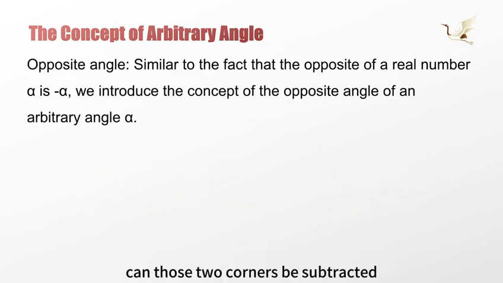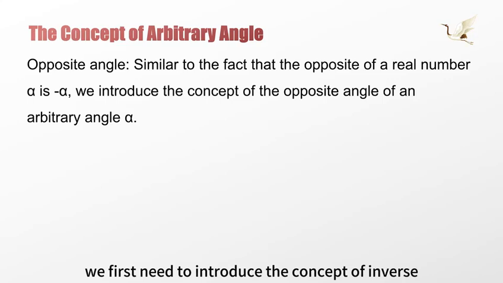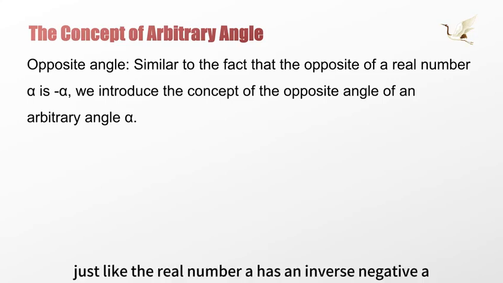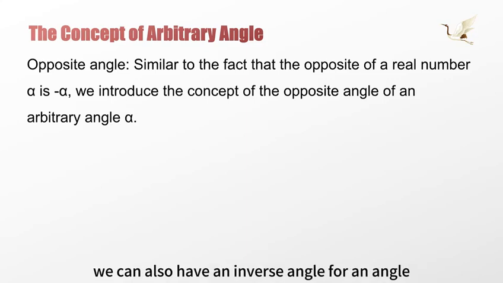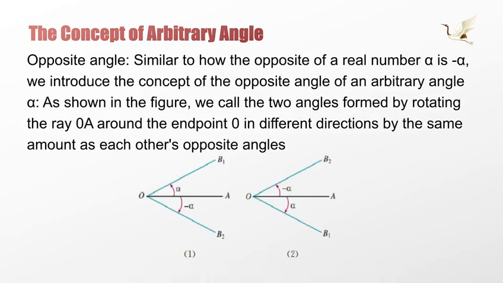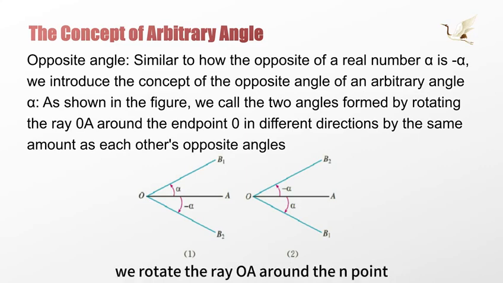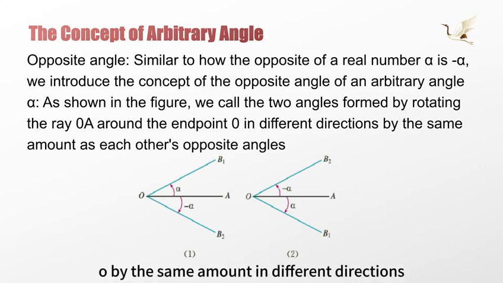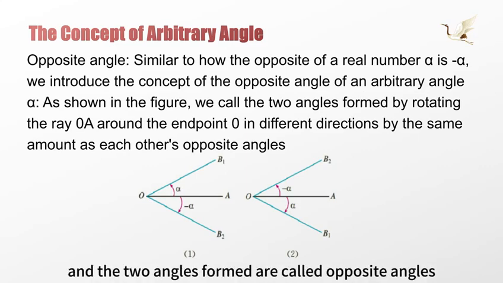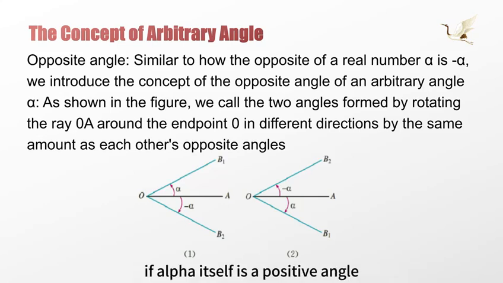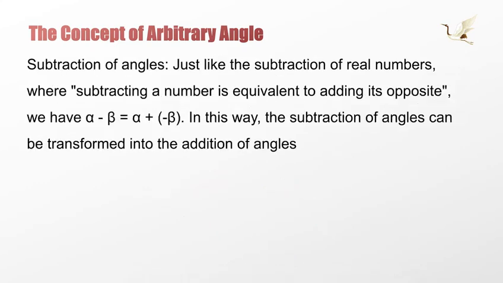Can those two angles be subtracted? To solve this problem, we first need to introduce the concept of opposite angles. Just like the real number a has an opposite, negative a, we can also have an opposite angle for an angle. As shown in the figure, we rotate the ray OA around the endpoint O by the same amount in different directions, and the two angles formed are called opposite angles. If alpha itself is a positive angle, then negative alpha is a negative angle, as shown in the left figure. If alpha is a negative angle, then negative alpha is a positive angle, as shown in the right figure.